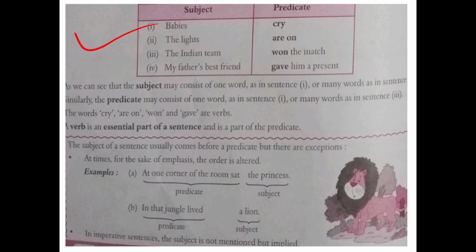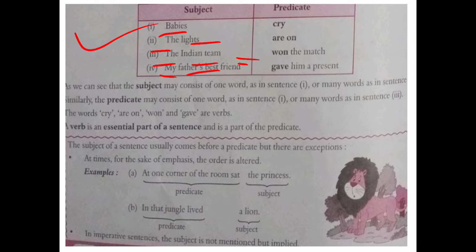Alright, so yes, let's observe these sentences also. "Babies cry." "The lights are on." "The Indian team won the match." "The father's best friend gave him a present." If you observe these sentences, you will get to know that the subject may have one word, it may have two words, it may have three words, and it may have more than three words.